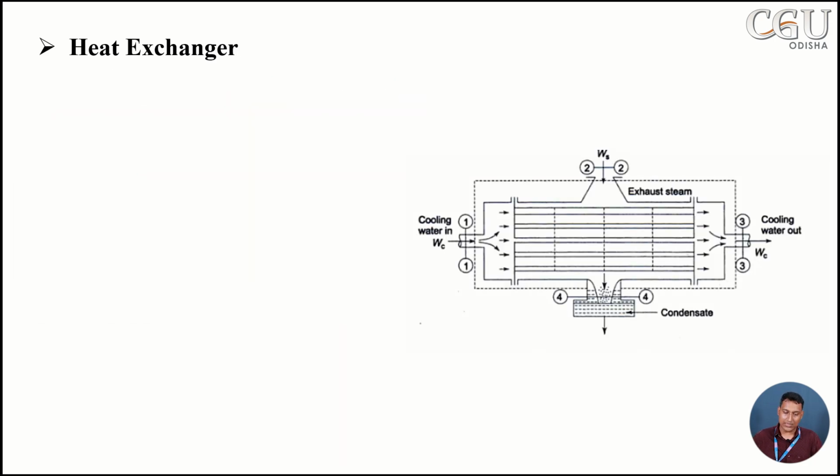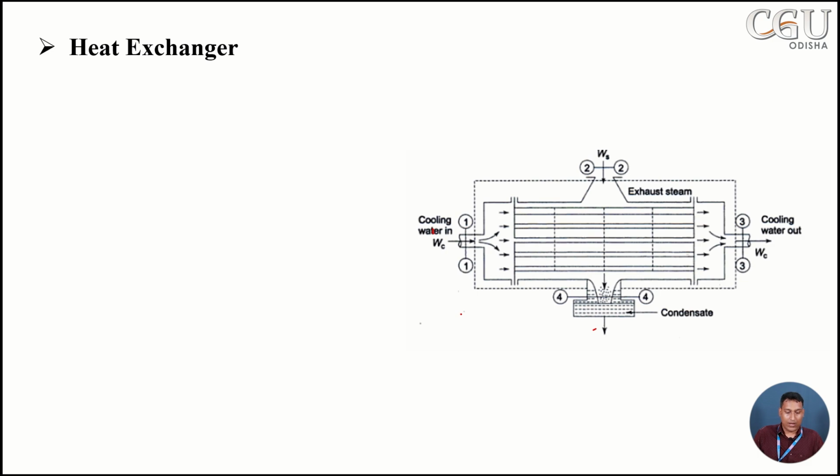Now another device, that is the heat exchanger. A heat exchanger is generally used to transfer heat between two fluids. You can see that it is a condenser where cooling water is entering in one path, whereas steam is entering another path. The heat exchanger is the intermediate device where heat is exchanged between the cooling water and the steam, and some condensed water is obtained here.